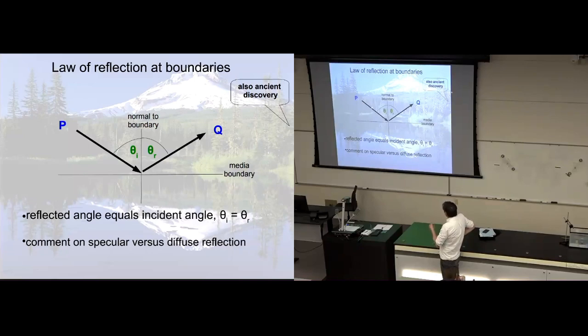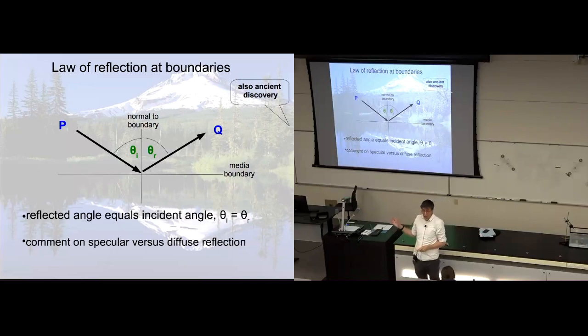In this picture, imagine you've got two different materials. Let's imagine upstairs, above the horizontal line, is air. And let's imagine downstairs, below the horizontal line, is water. So there's a boundary between the air above the horizontal line and the water below it, and this is that boundary.